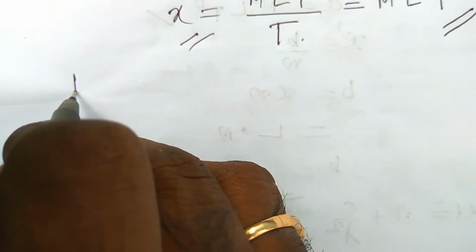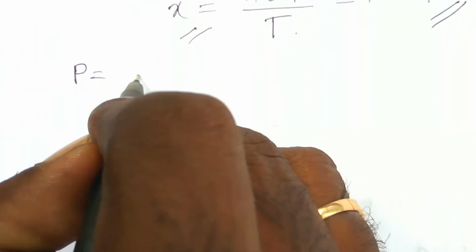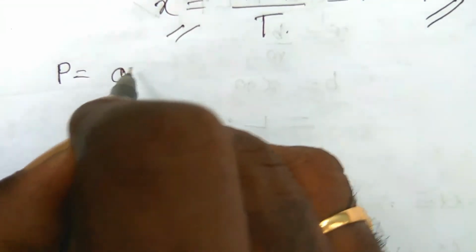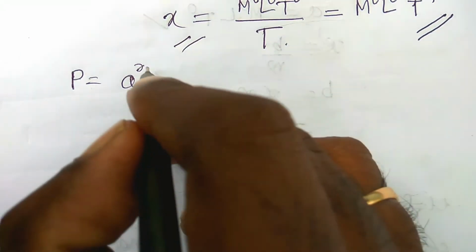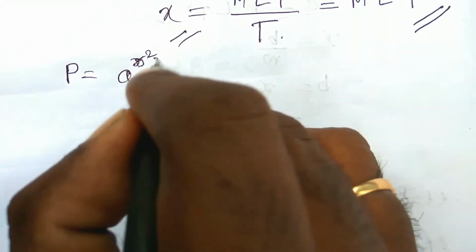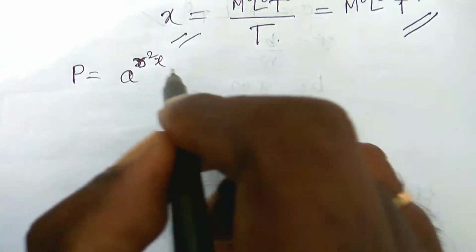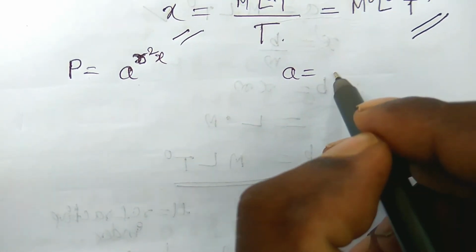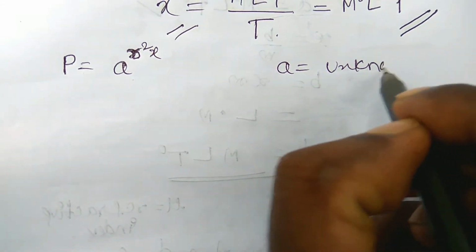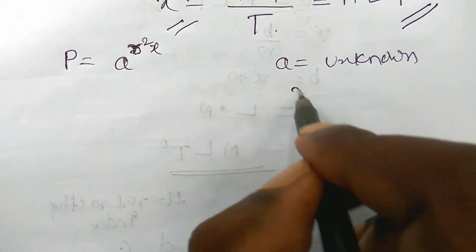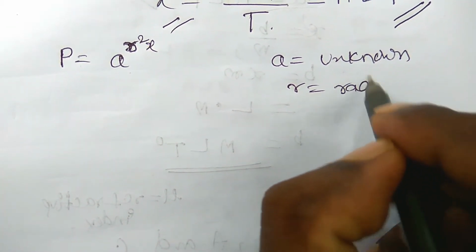The next one: P is equal to a power r square into x, where a is the unknown physical component and r is the radius.